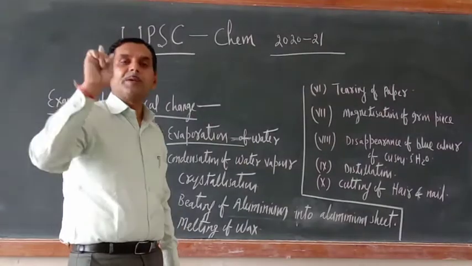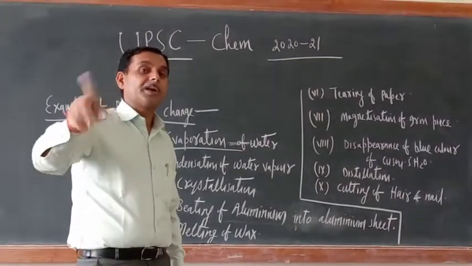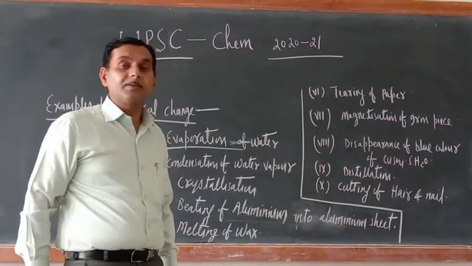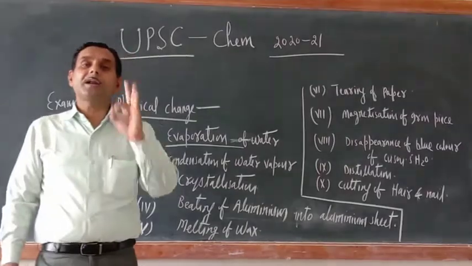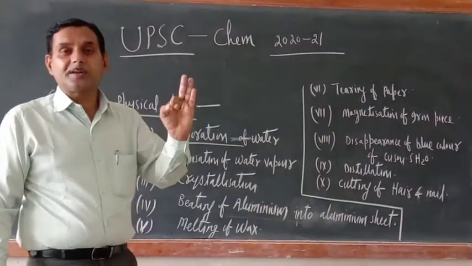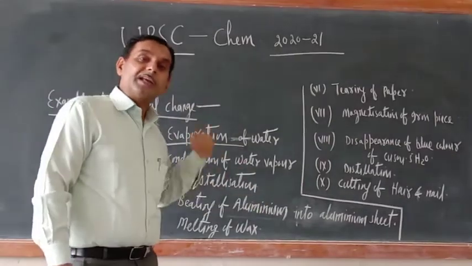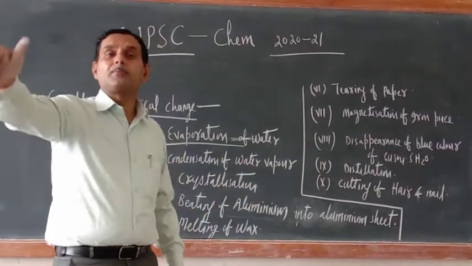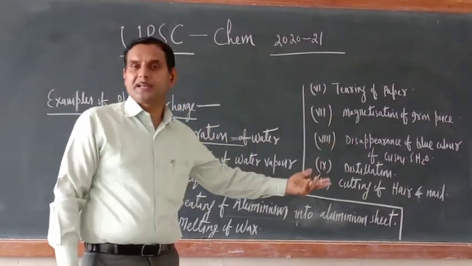Next one is melting of wax. Always remember, melting of wax is an example of physical change, but burning of a candle is an example of chemical change. Wherever the word burning is there, always remember it is a chemical change only. When a candle burns, wax is melted.